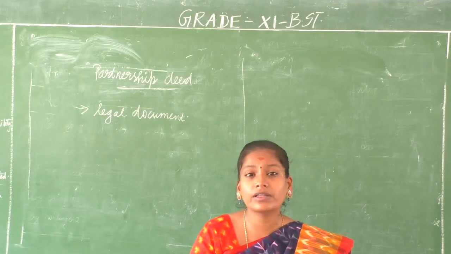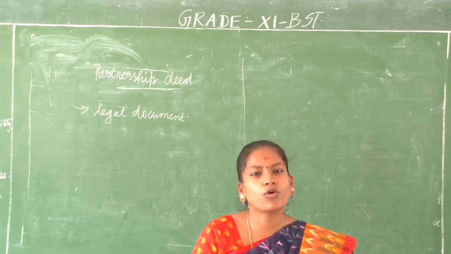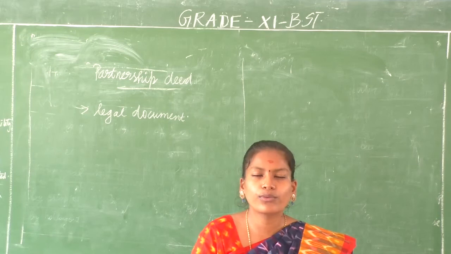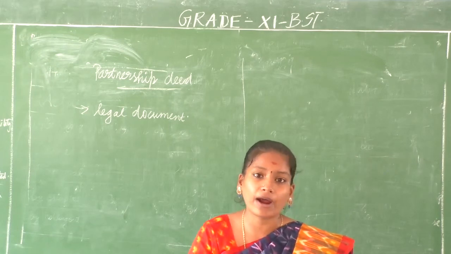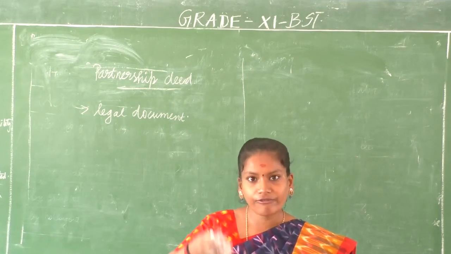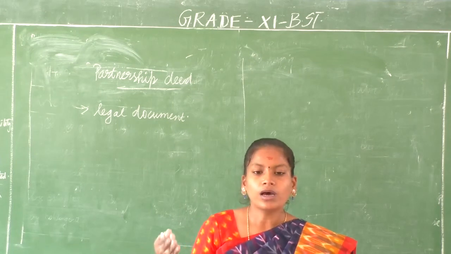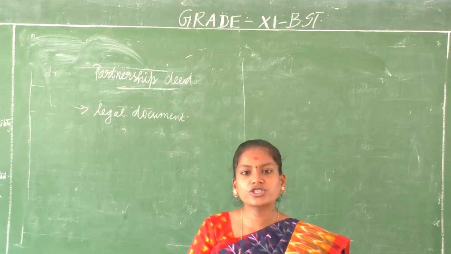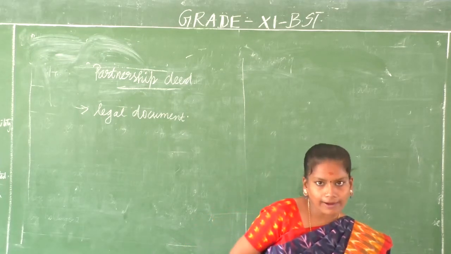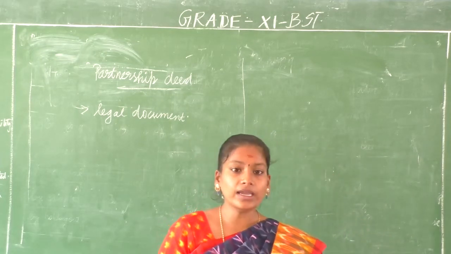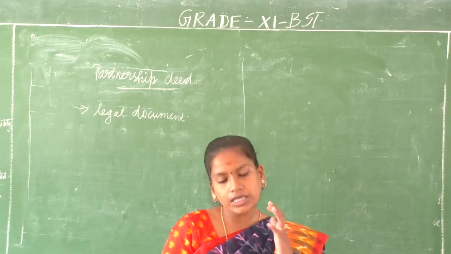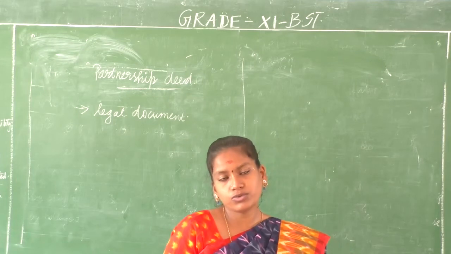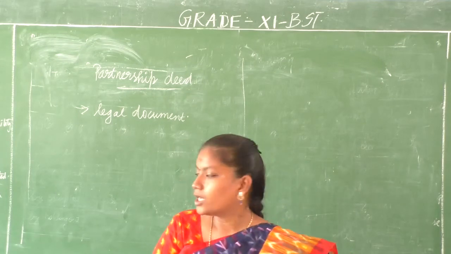Here we make sure that there is no misjudgment or misunderstanding that leads to the termination of the partnership, because we know that even if one partner comes out or gives a notice to leave the partnership firm, then the partnership comes to an end and they all have to start afresh. That is why, to avoid all these things, it is essential for a firm to have a written legal document which is called a partnership deed.